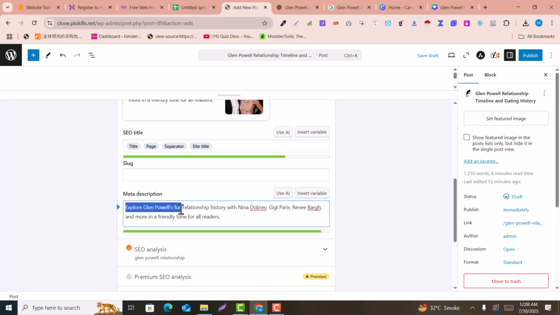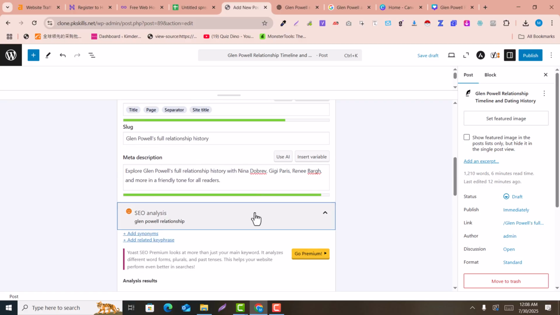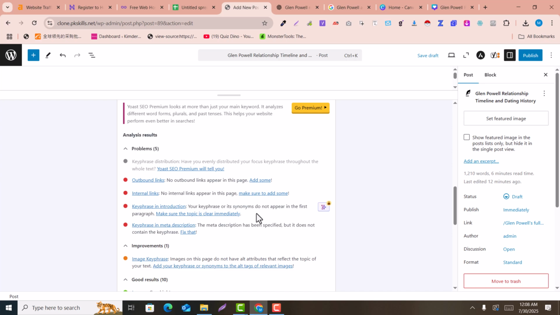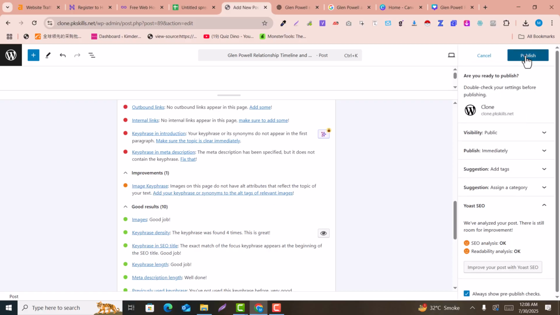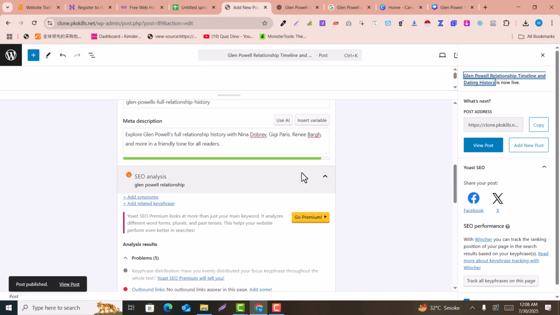Here I will just copy the slug, for example, any of the keywords. You can just copy that as the slug and paste it here into the slug. Here you can see there are more things that we need to do. The images don't have the key phrase, as well as the images don't have the alt texts. So for now I'll just publish it and refresh.